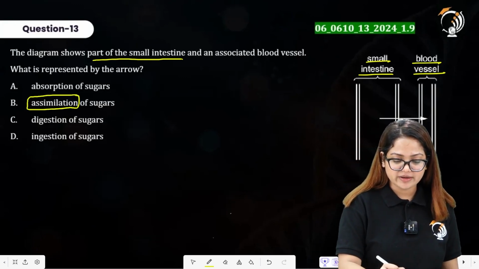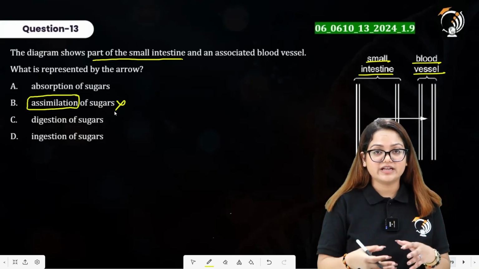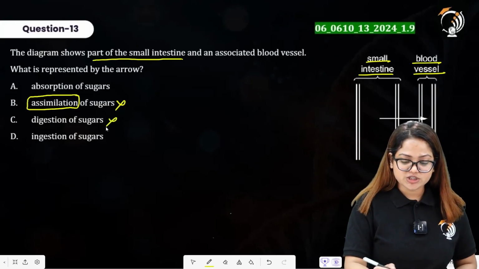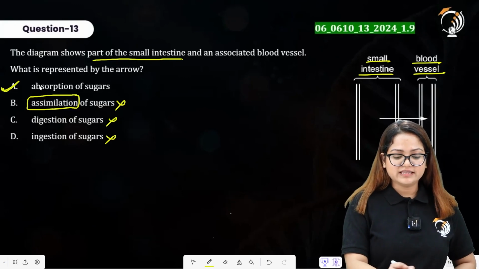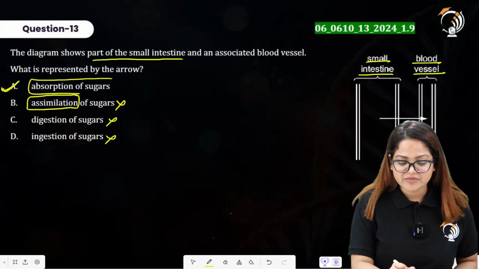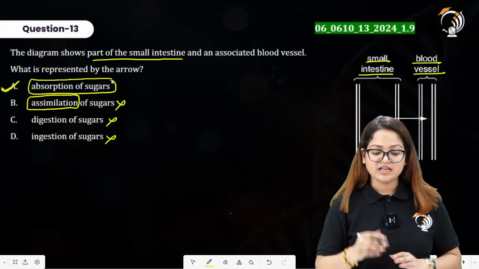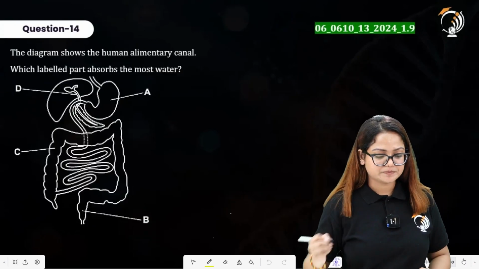So this cannot be our right answer. Digestion of sugars. Digestion of sugars has already occurred, and after that there is absorption of the sugars. Ingestion of sugars will not be right option. So option A here is the right answer, that absorption of sugars will be occurring. Since small intestine is represented, blood vessel is represented, the sugar will be directly absorbed into the blood vessels.